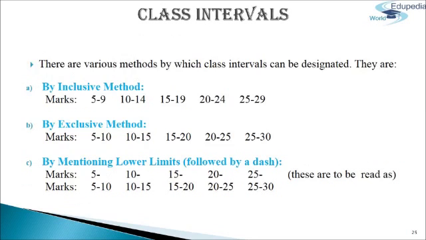Next, we come to class intervals. There are various methods by which class intervals can be designated. They are: A, by inclusive method. This we have discussed earlier. B, by exclusive method. This also has been discussed. Next, we come to C, by mentioning the lower limit followed by a dash. In the particular example, we can see that the lower limit is followed by a dash, that is 5, 10, 15, 20, 25.